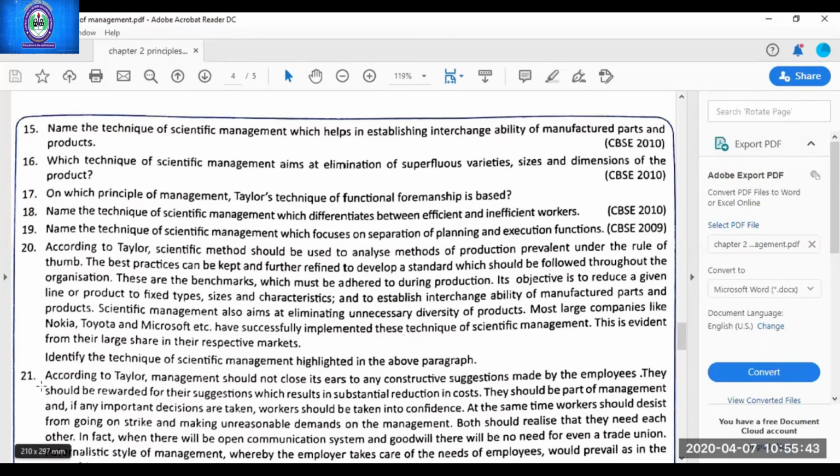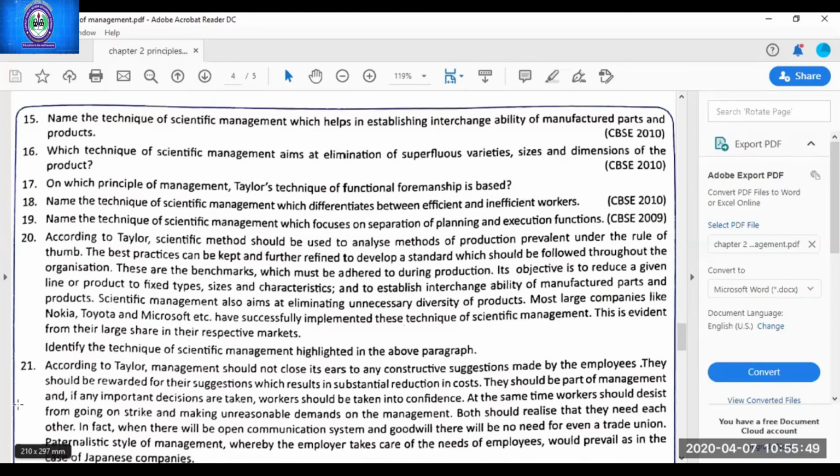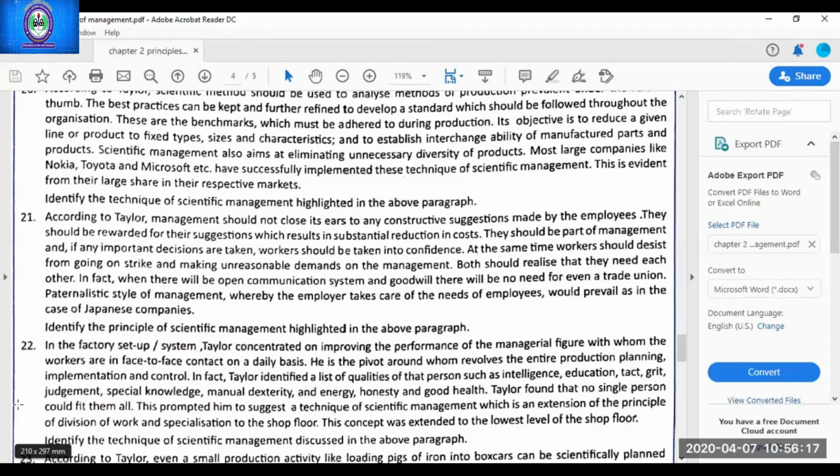Yes, now, Thira Tandon, are you able? Yes, ma'am. Start reading question number 21. Identify the principle of scientific management highlighted in the above paragraph. By reading the question, you can tell that the answer will come from the principles of scientific management. It means you have to think about only four principles, not the whole chapter.